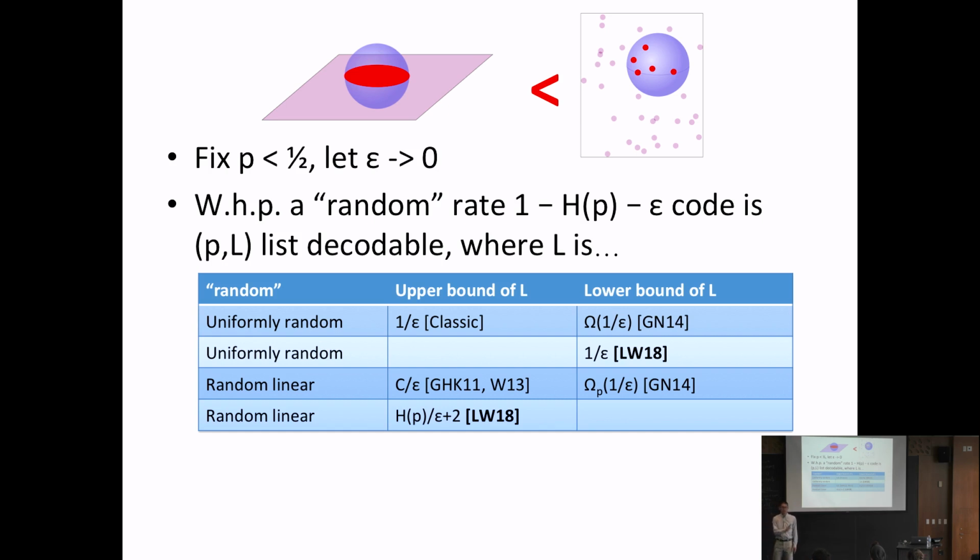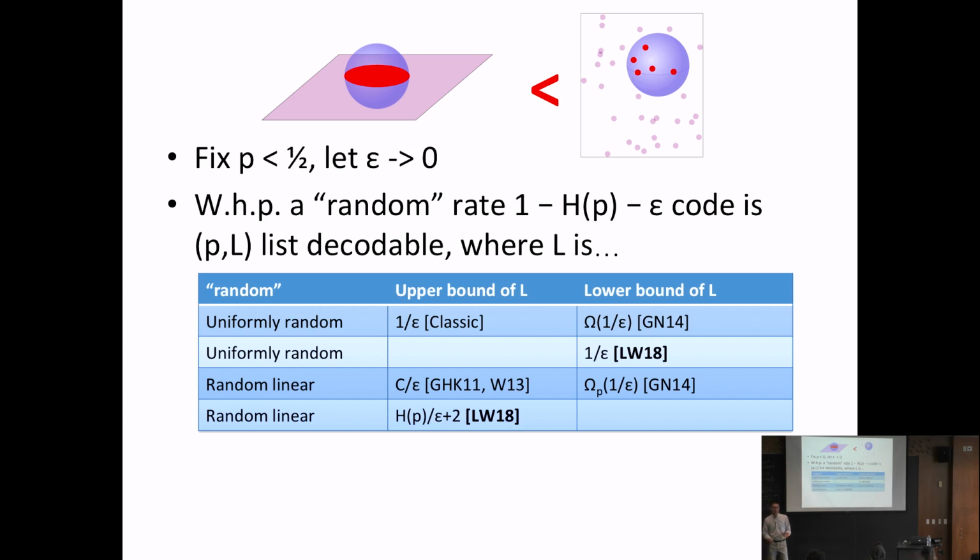But it turns out this is not possible. A result by Guruswami and Narayanan showed that the best list size, with high probability, always has to have a linear dependence in 1 over epsilon. And we actually tightened this result to say that it not only has to be linear in 1 over epsilon, but the constant in front of the 1 over epsilon has to be 1. So this is an example where this 1 is really the best possible. You can't replace it with a 0.99.